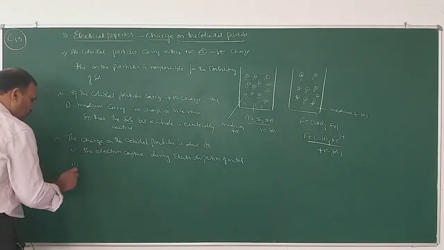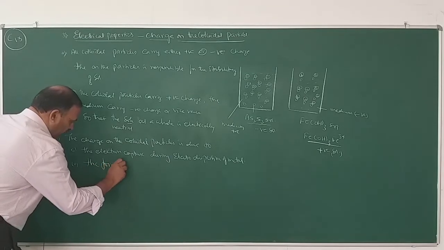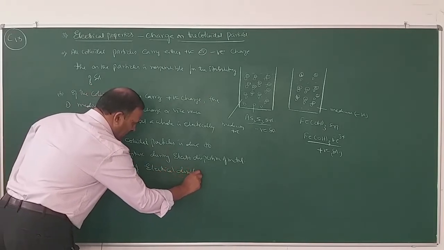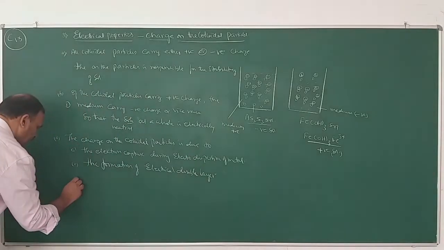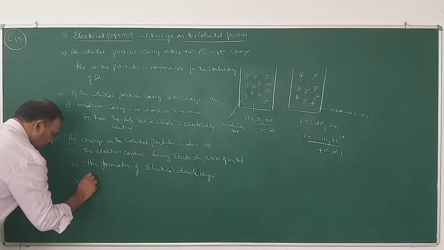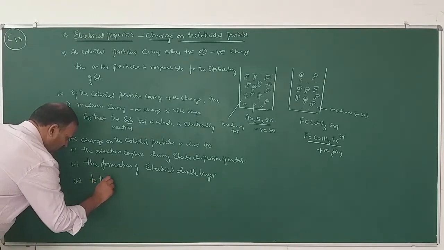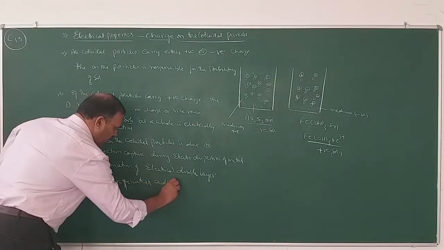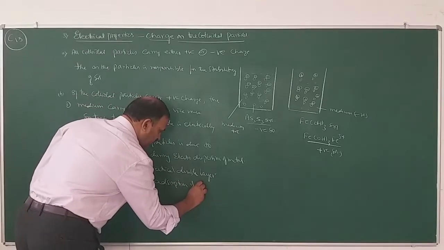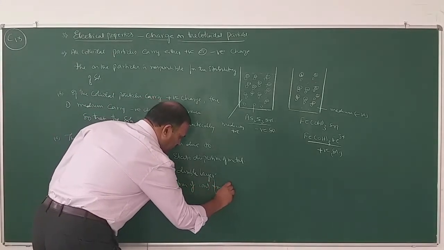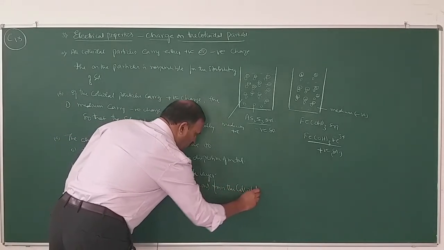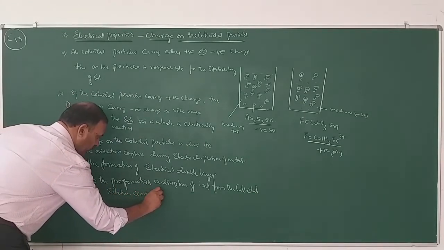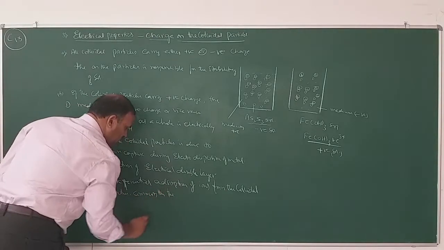So first point is the electron capture during electrodispersion of metal, and number two, the formation of electrical double layer, and number three, due to the preferential adsorption of ions from the colloidal solution, common to the particles.